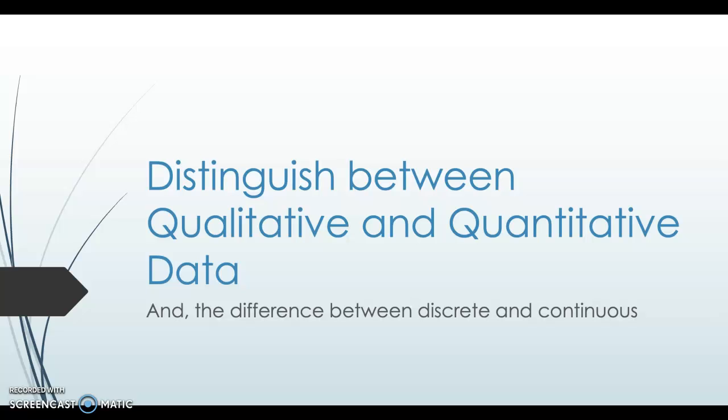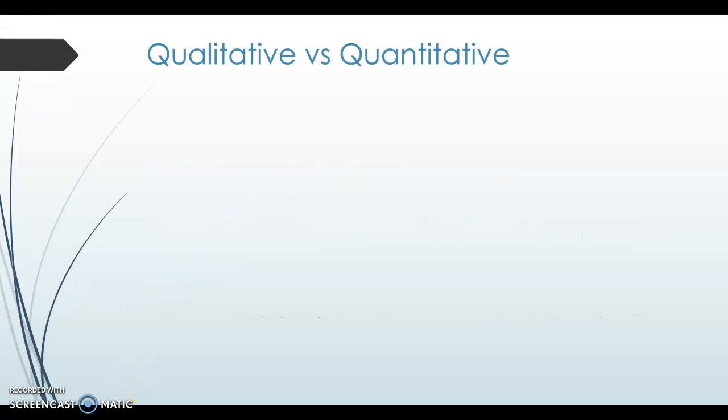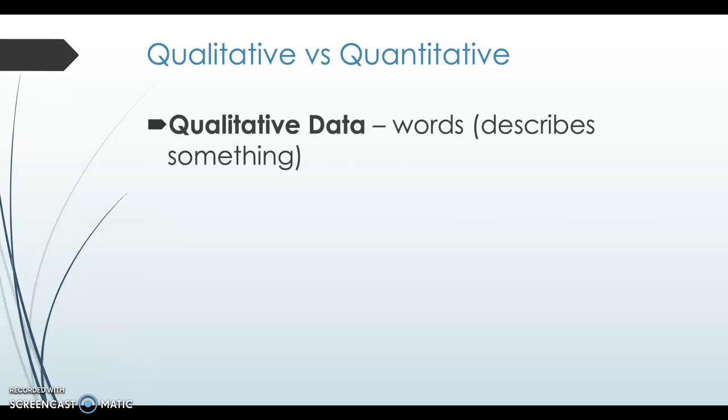Let's distinguish between qualitative and quantitative data. And then let's go a step further and go the difference between discrete and continuous, okay? Because while we're having fun, let's just go all in. So qualitative versus quantitative. Now, it's a pretty big difference in that qualitative data is generally words.